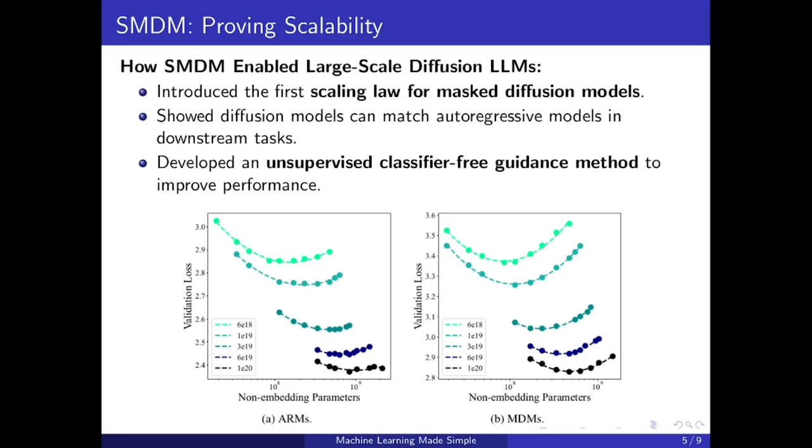So the scaled masked diffusion model tackled this question. It introduced the first scaling law for diffusion-based large language models, and they proved that when they train with the same data and model size, they can perform as well as the GPT models. However, there is a slight difference, because the diffusion models do need more parameters, at least for now. As we know, as research progresses, models become more and more optimized and need fewer and fewer parameters, and the same thing happened with other models as well.